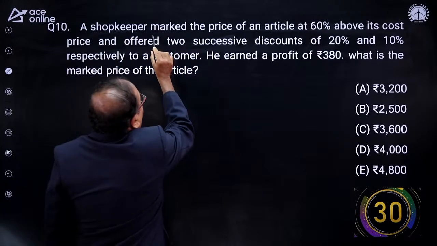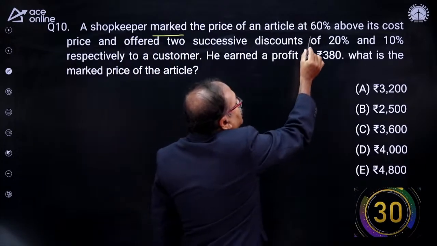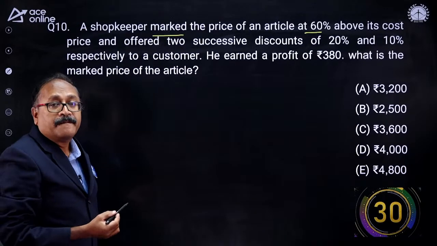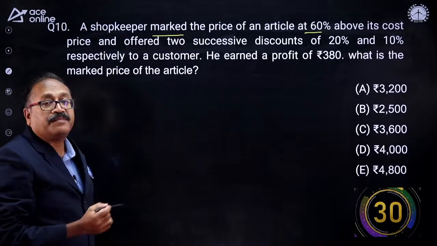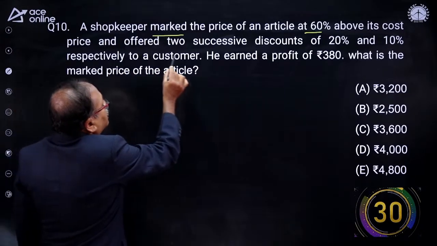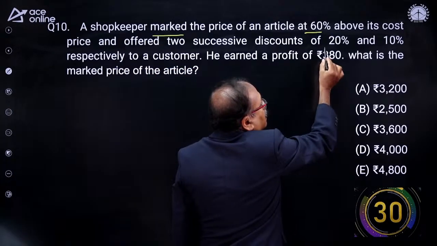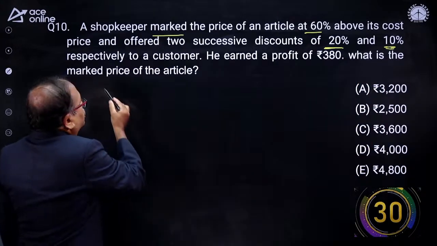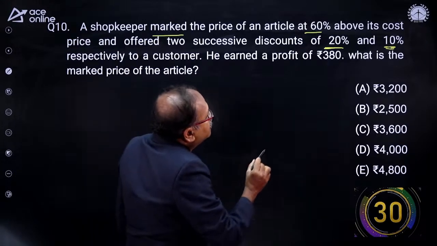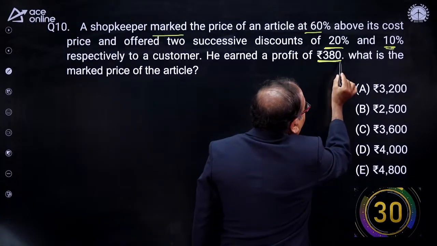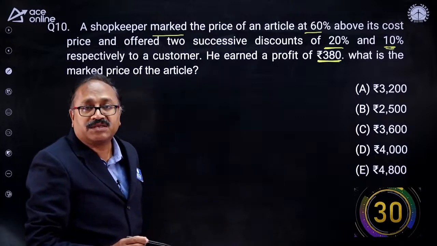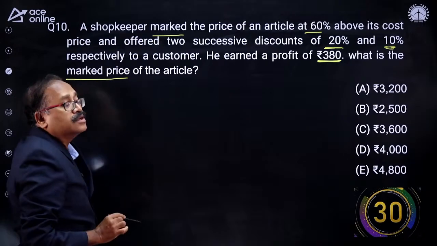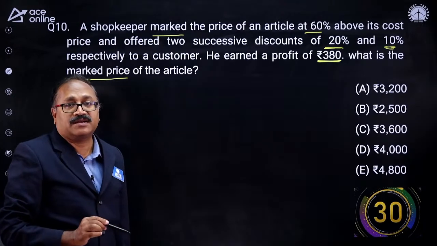The shopkeeper marked the price of an article 60% above the cost price. So markup price is 60%. And he offered 2 successive discounts of 20% and 10% to the customer. And he makes a profit of 380. Then what is the mark price of the article?